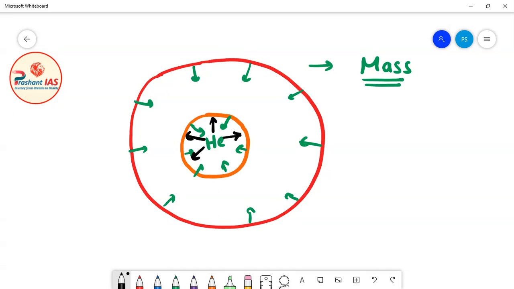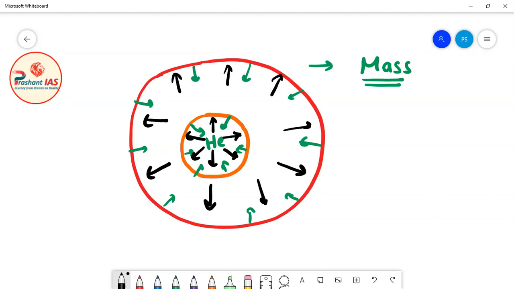This energy will try to expand the star. The gravitational force of attraction will try to contract or compress the star, and the force created due to the energy released by the helium fusion reaction will act outward, which means it will try to expand the star.